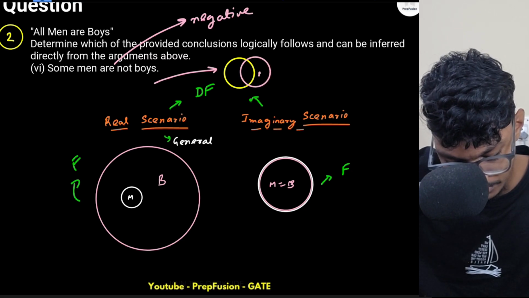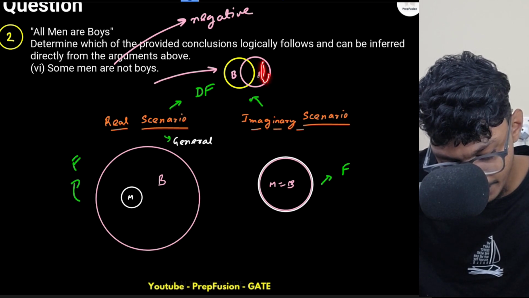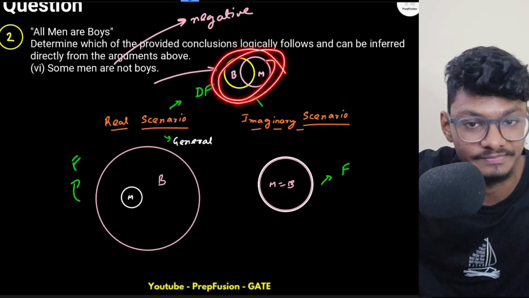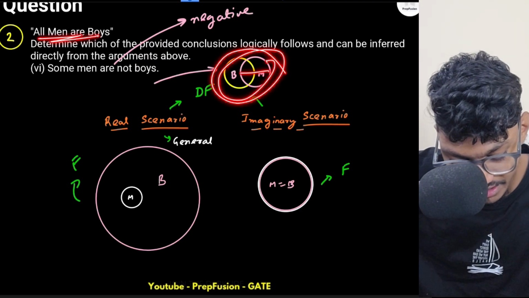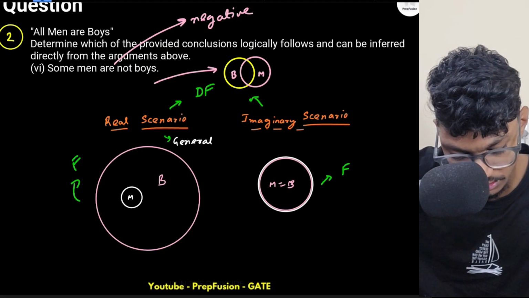Okay, this is my men and this is my boys. Out of this, I can definitely say some men are not boys, right? This is not a part of boys. But this is not a possible picture, because all men have to be inside the boys circle, right? This is not a possible picture. So I will come right here.